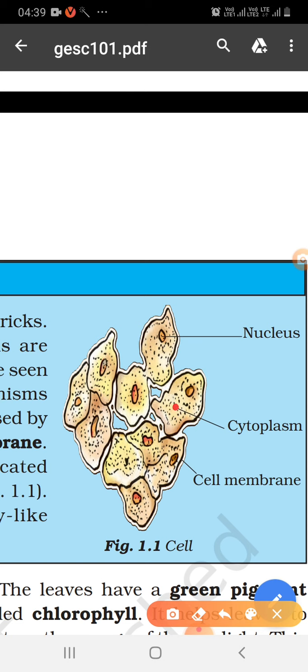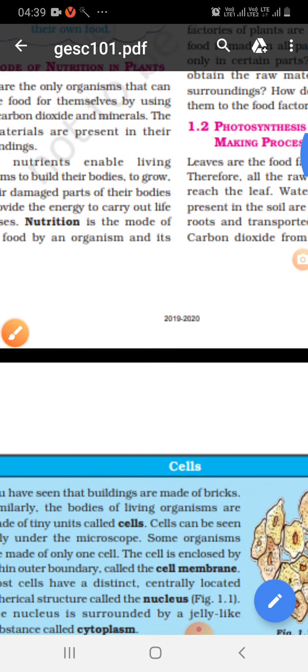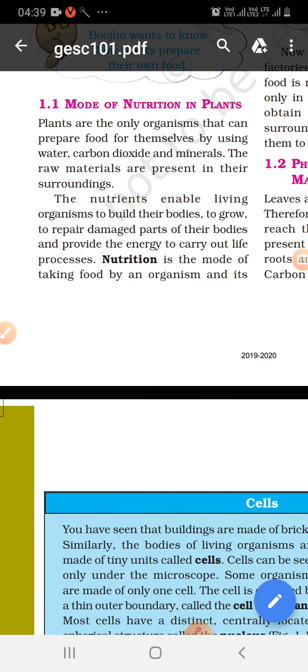And third is the cell membrane, the outer membrane which protects the cell. So there are three parts of the cell: nucleus, cytoplasm and cell membrane. Clear? Now the next topic of discussion is modes of nutrition in plants.